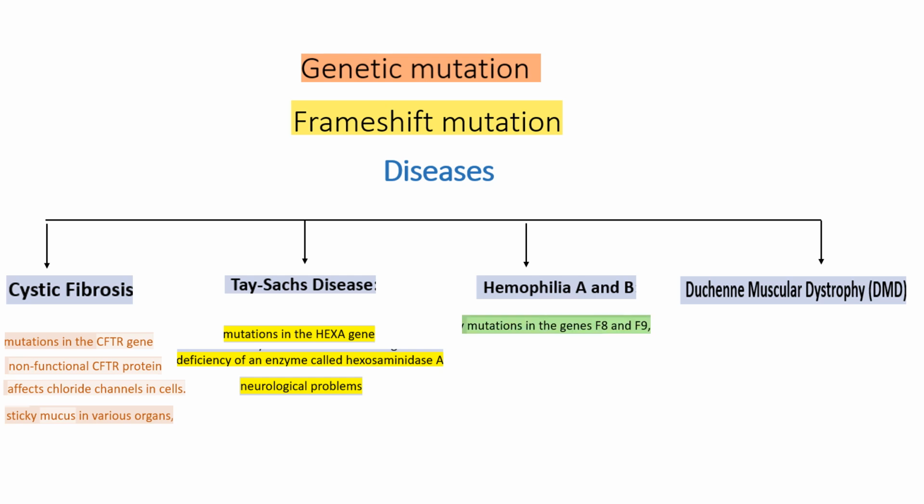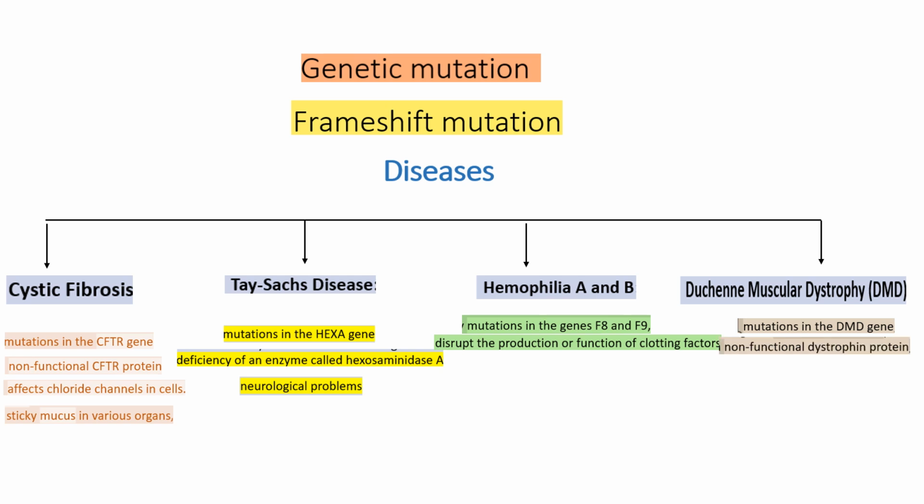In hemophilia A and B, mutation in the gene F8 and F9 will disrupt the production and function of clotting factors and disrupt the clotting mechanism. In DMD, mutation in the DMD gene will cause non-functional dystrophin protein and result in muscle weakness and degeneration.